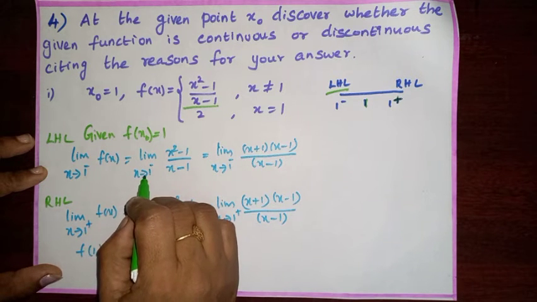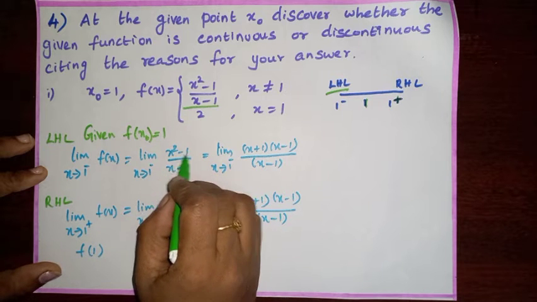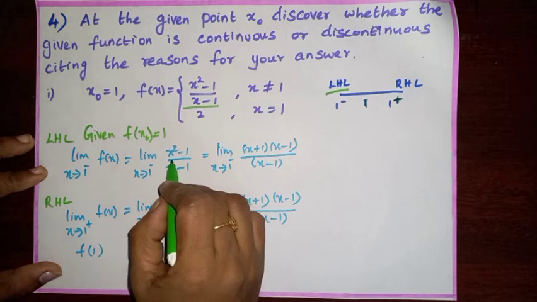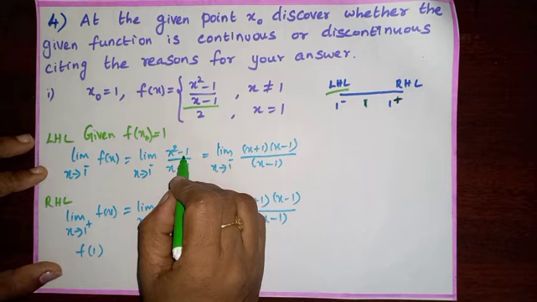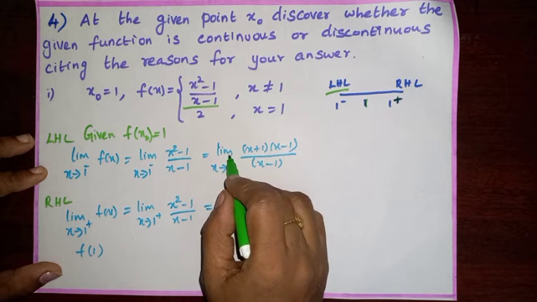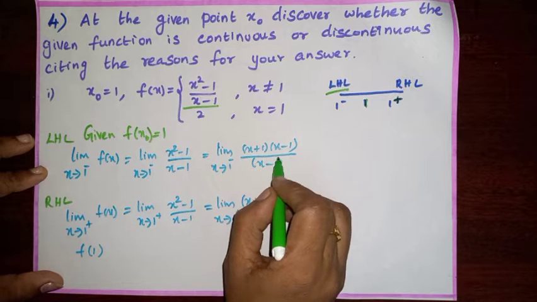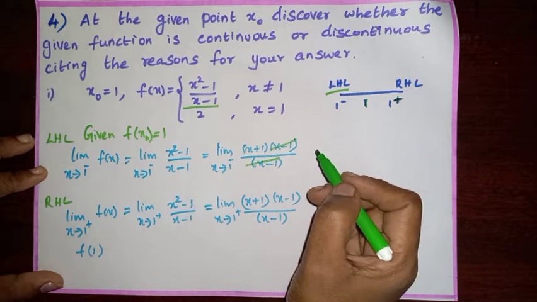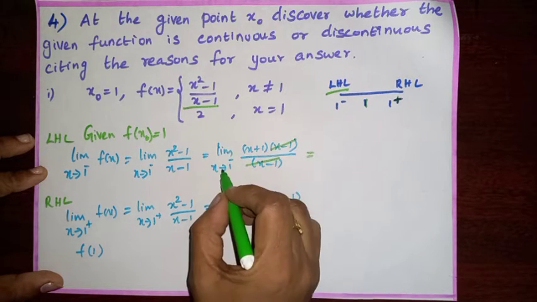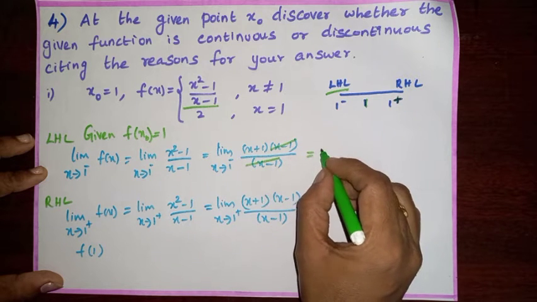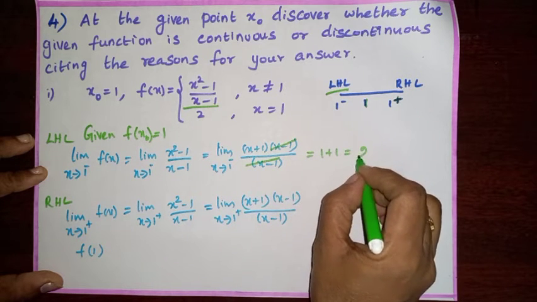So limit x tends to 1 negative x square minus 1 by x minus 1. Use the identity a square minus b square. Then we get limit x tends to 1 negative x plus 1 into x minus 1. X minus 1 will be cancelled. Now substitute in the place of x as 1. 1 plus 1 which is equal to 2.